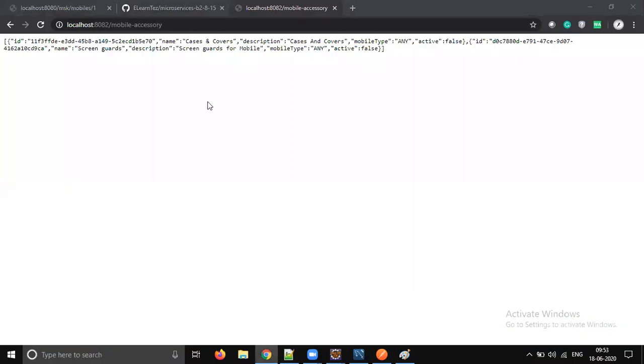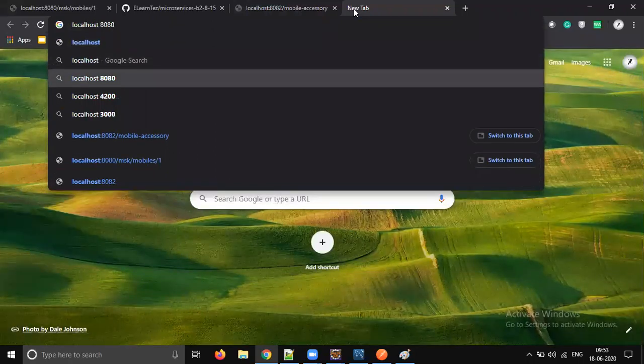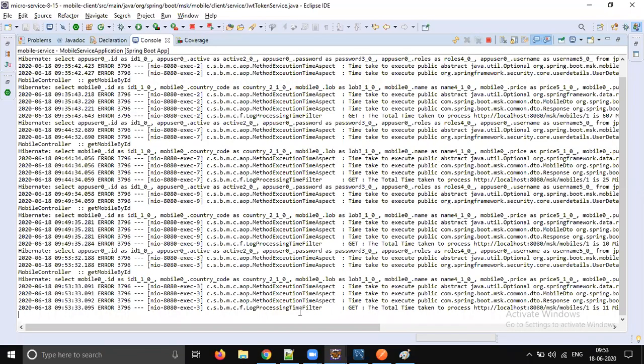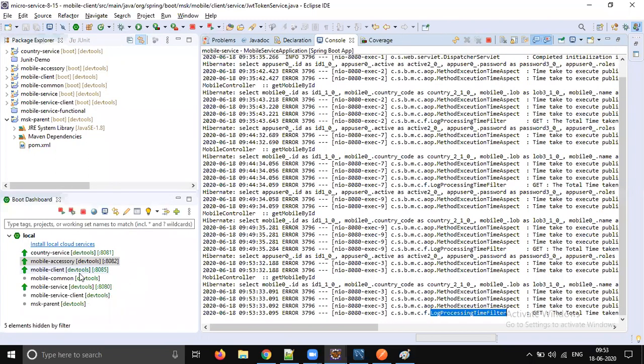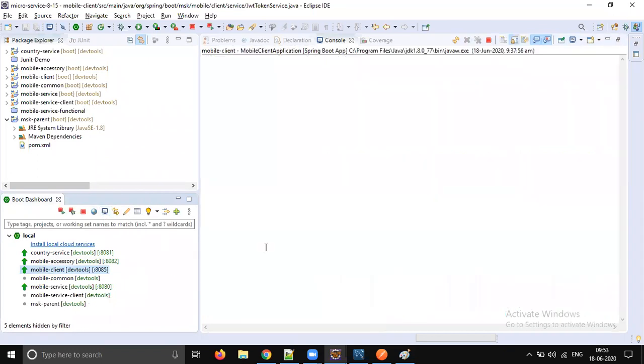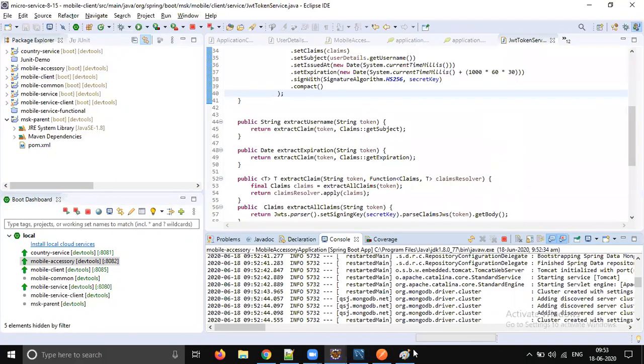But if you go to the mobile service, localhost 8080 slash mobile slash one, you see that the filter is printing. Do you get what I'm saying? The mobile service filter is working, but when we go to accessory, the filter is not working. So we need to enable Tomcat's servlet support. That is what is a bad design.